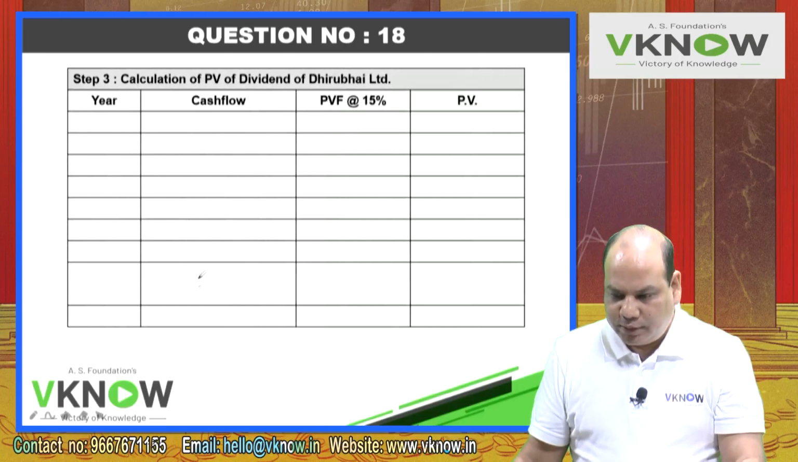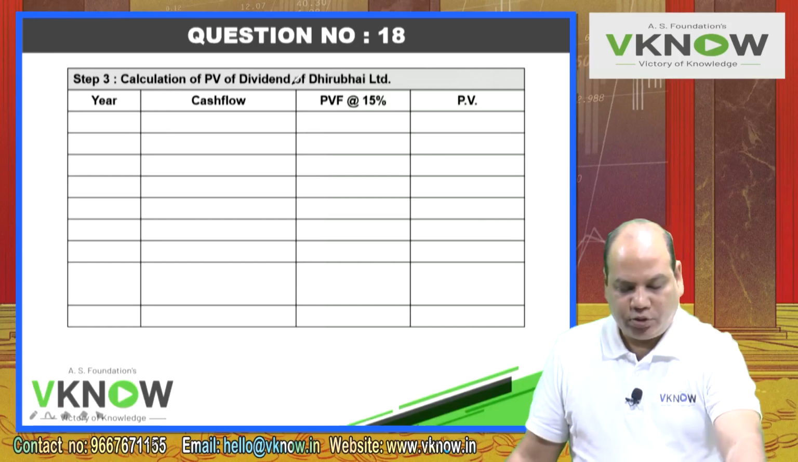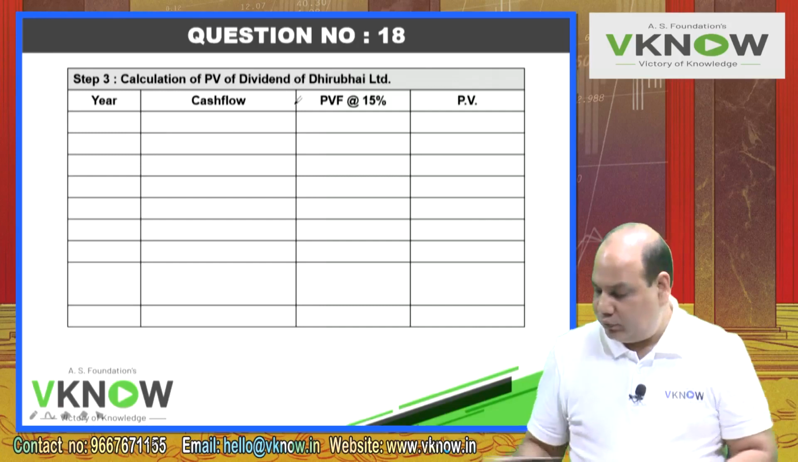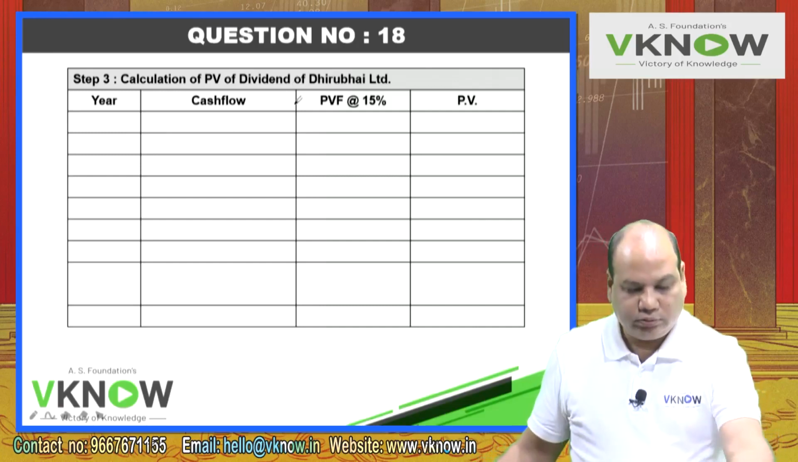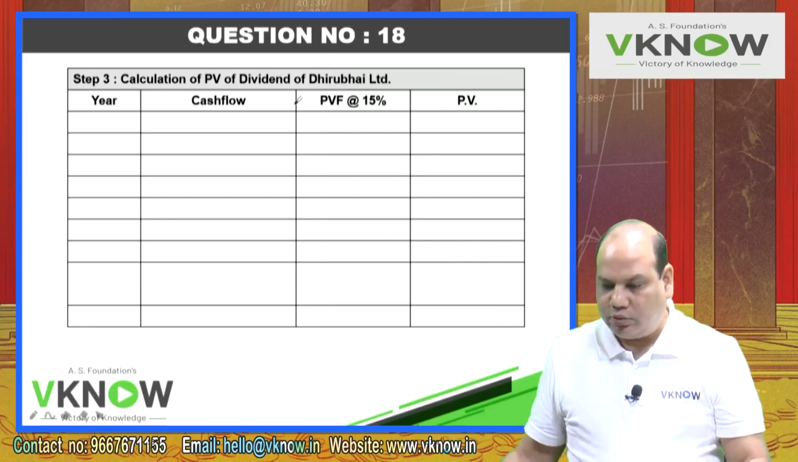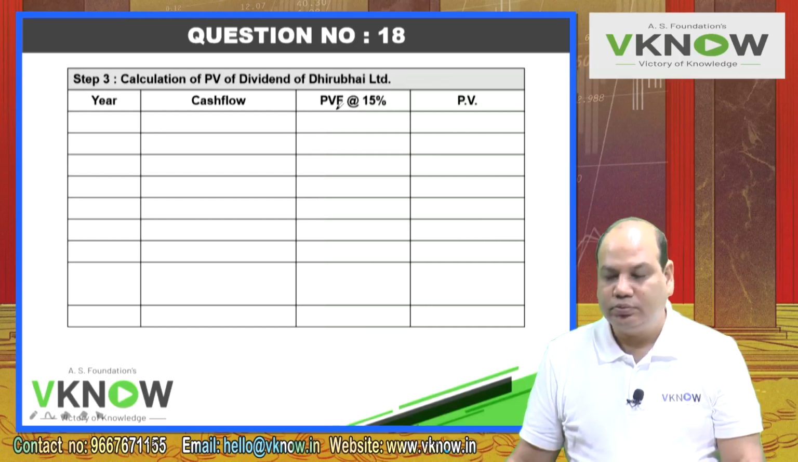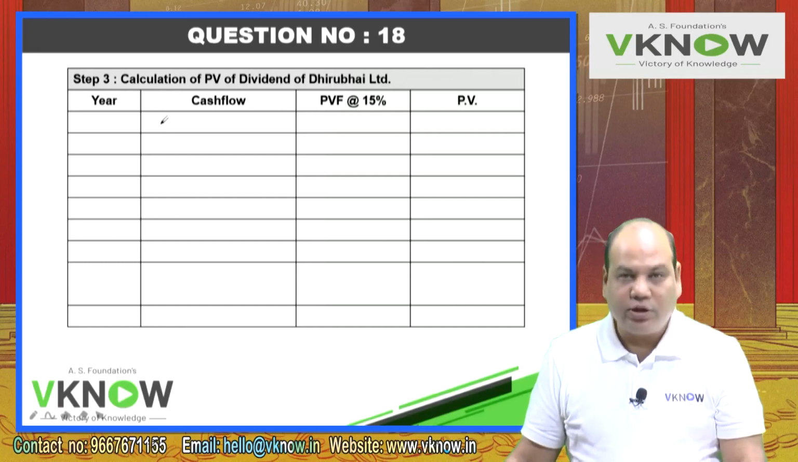Now write down step 3. Calculation of present value of dividend of Dhirubhai Limited. Write year, cash flow, PV factor at the rate of 15% and PV, present value. Let us first understand what they have said.